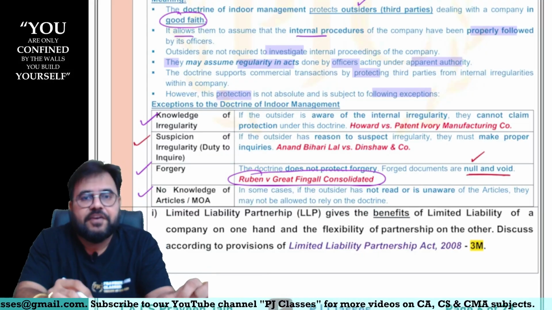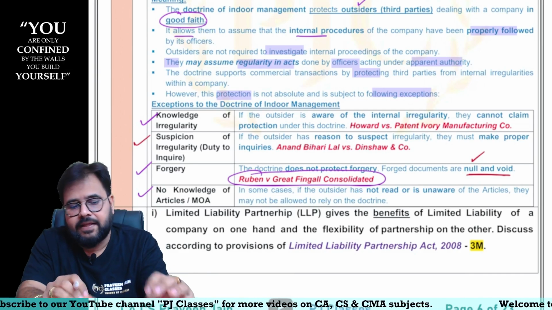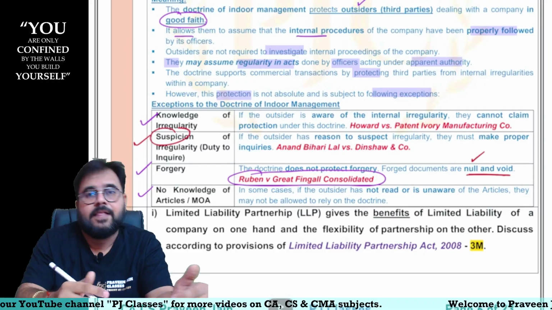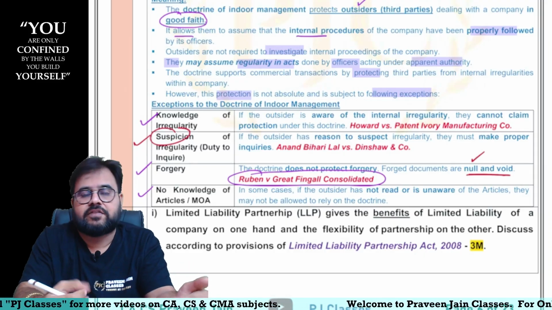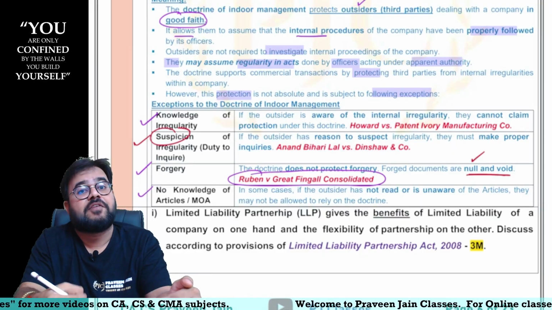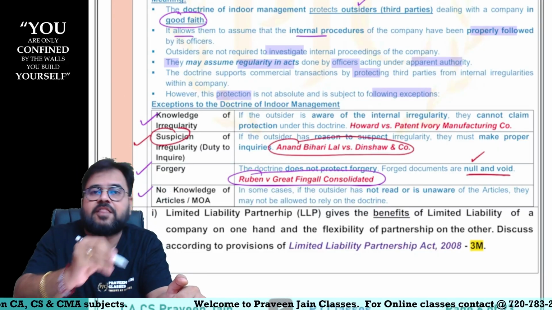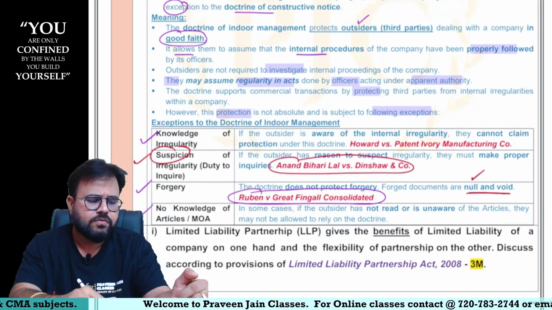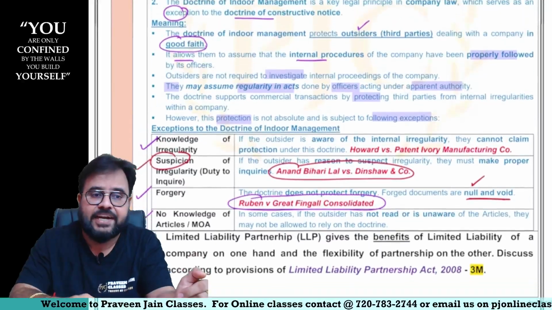Or if the outsider is doing any transaction with the company and there are some suspicions, then as a situation may be, you have a duty to inquire. And if you don't do that, again we will believe that the outsider is negligent. Here the reference of the Anand Bihari Lal case law can come. So this was your 7-marker question. So this was indoor management.